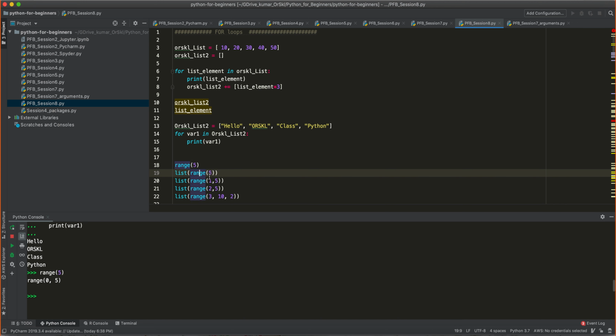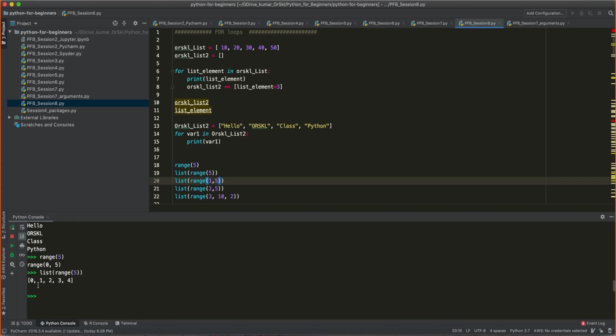So if I just say range 5, basically what you see on the screen is range 0, 5. If you want to actually see all the elements that range produces, just say list of range 5. Convert the range in the form of a list. You will see 0, 1, 2, 3, 4.